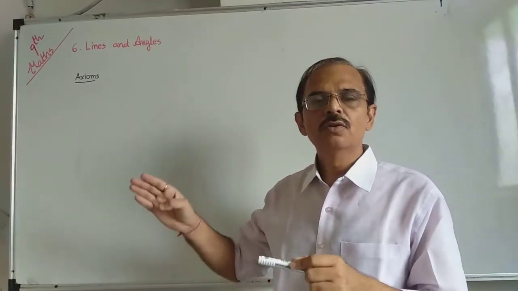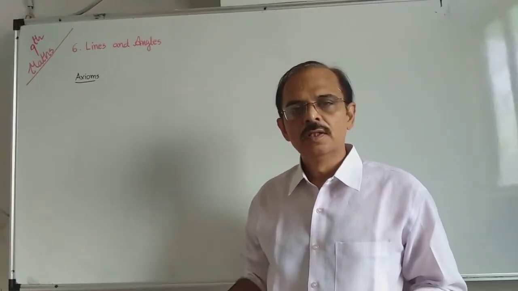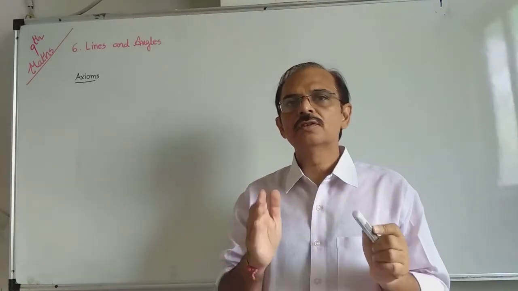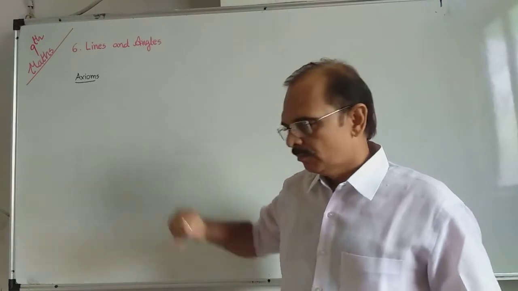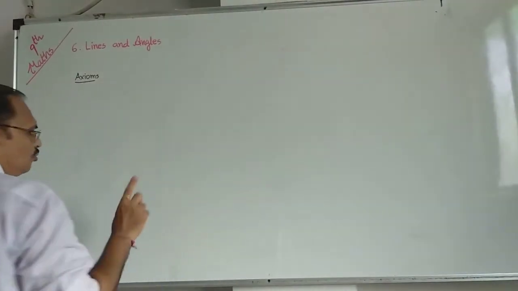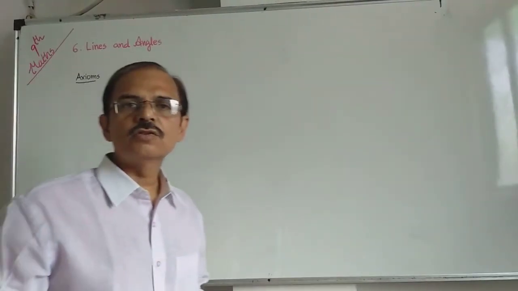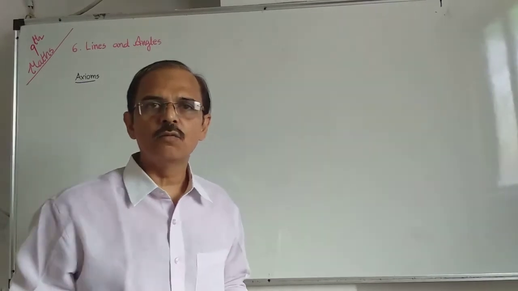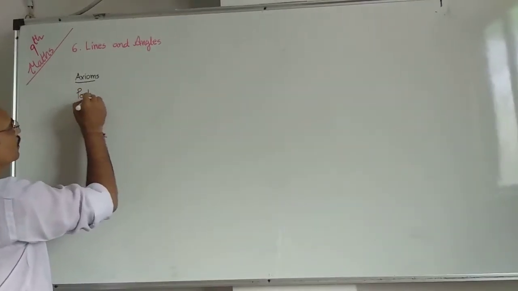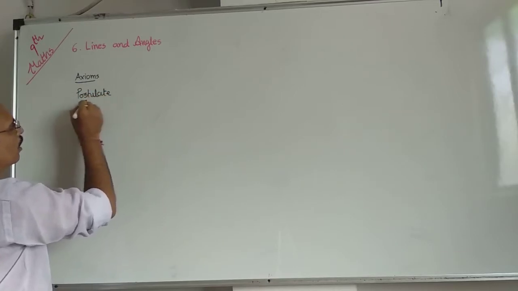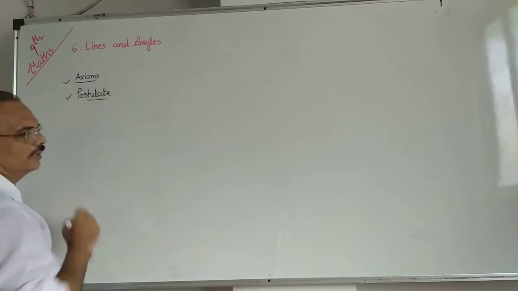But 2 plus 2 always equals to 4. Universal truth is called axiom. We use here in geometry. But 100% geometrical statement which is always true anywhere in the world is known as postulate. It means what? Axiom and postulate are same.